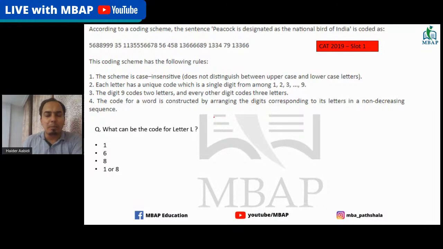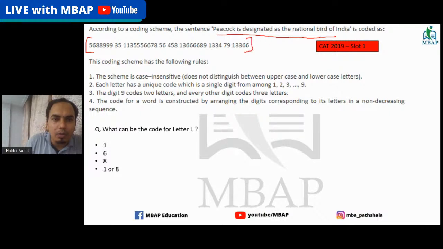Pretty simple case. As I said initially, there's a statement given to you here, and that statement is coded in certain numbers. In fact, you will see peacock is a word here, and for peacock you have this number of digits. Then you have 35, which is for "is", and so on. That's one part of the explanation that you need to understand.